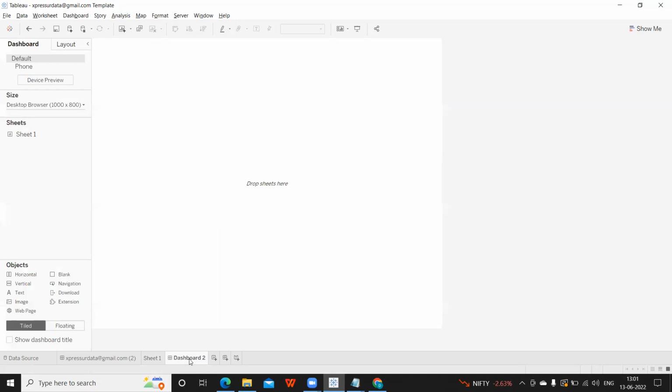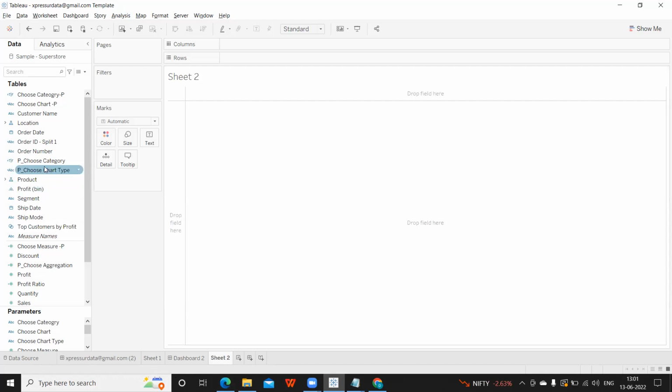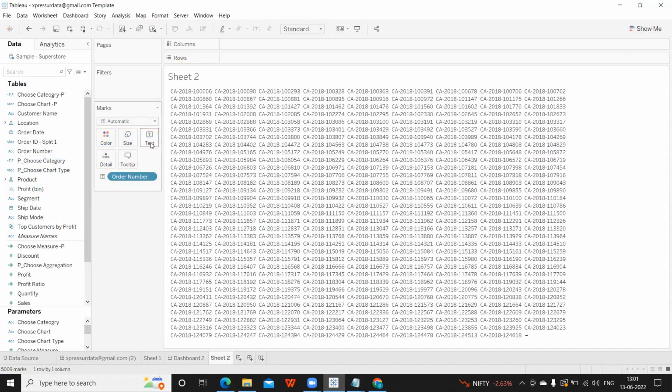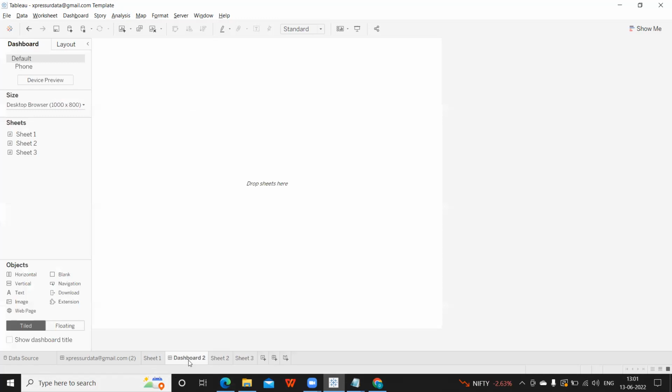Dashboard is a collection of objects. Say here sheet 1 is there, I'm going to create something like this, and in another sheet I'm going to create the ship mode. Now if I go to dashboard, you see three sheets it is showing. Dashboard is a collection of objects. So if you are coming from a Java or programming language background, you know what a class is. It is a collection of objects. Similarly, different sheets together represent one story.